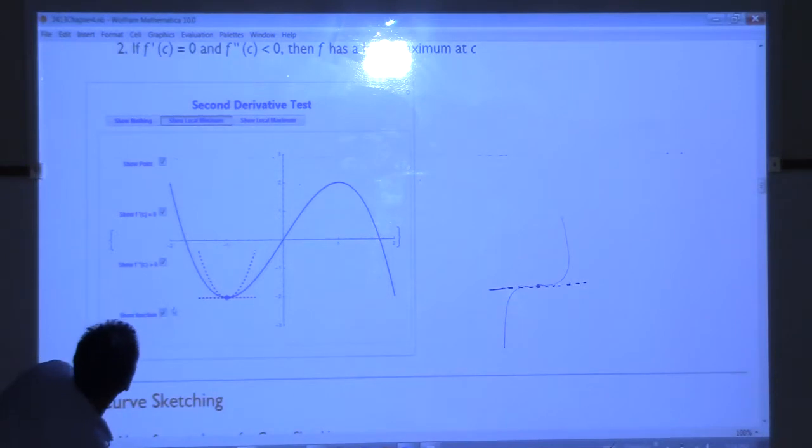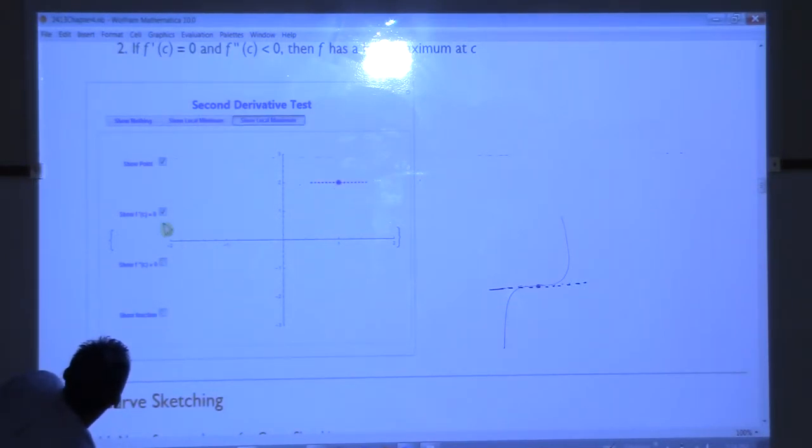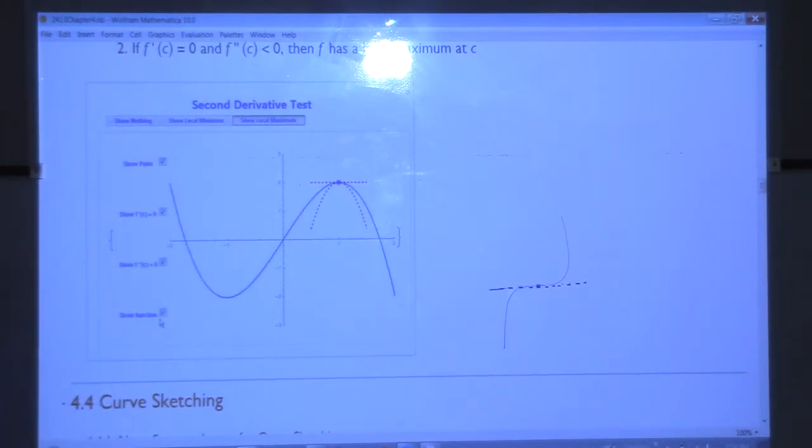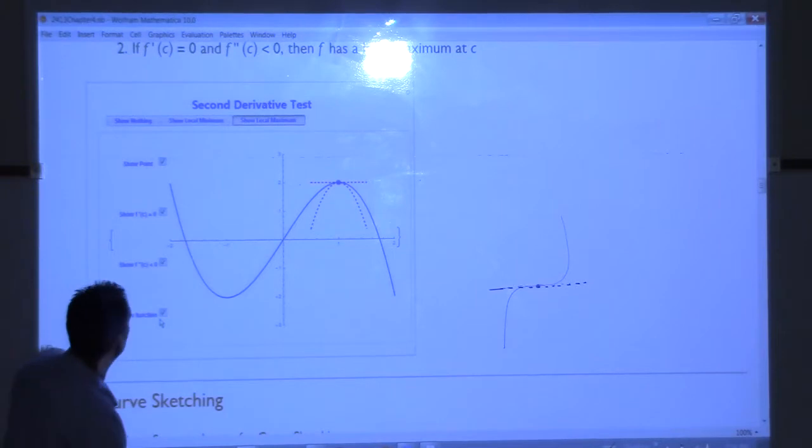Now, what about the other way? Go to a point, derivative is 0, but now you're concave down there. Then you've got to be looking at a local max. And that's what the second derivative test says.